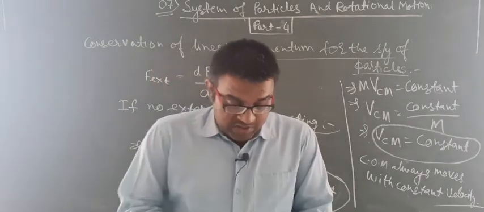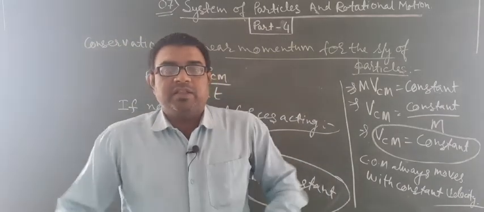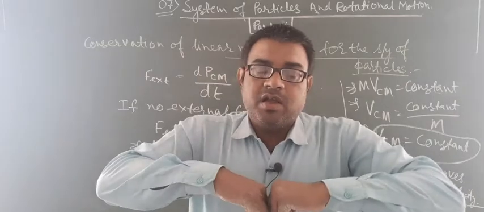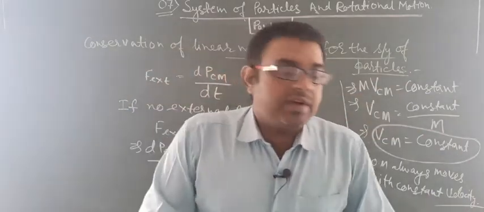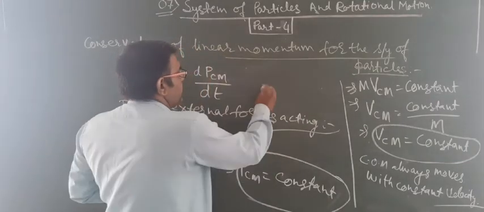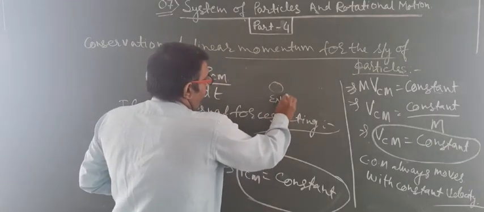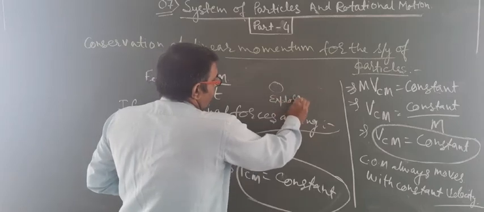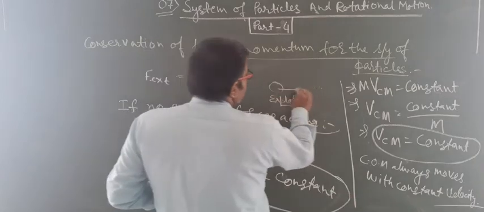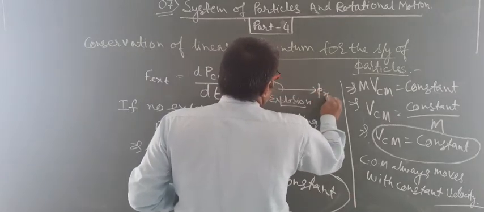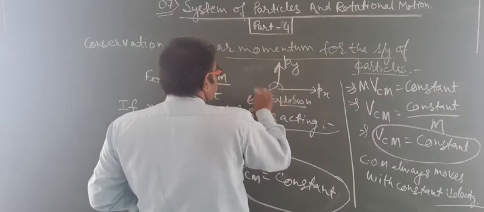Okay students, suppose there is an explosion and the exploded particles move with different velocities in different directions. Some particles move with momentum px, py and pz.